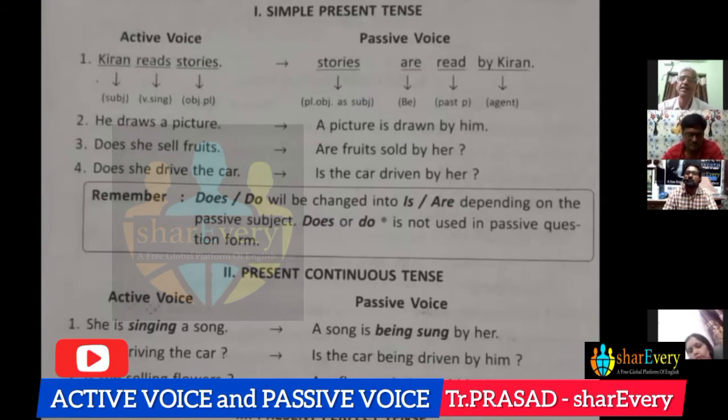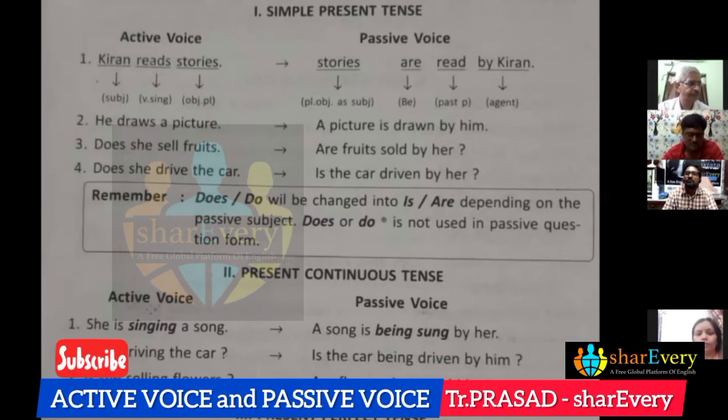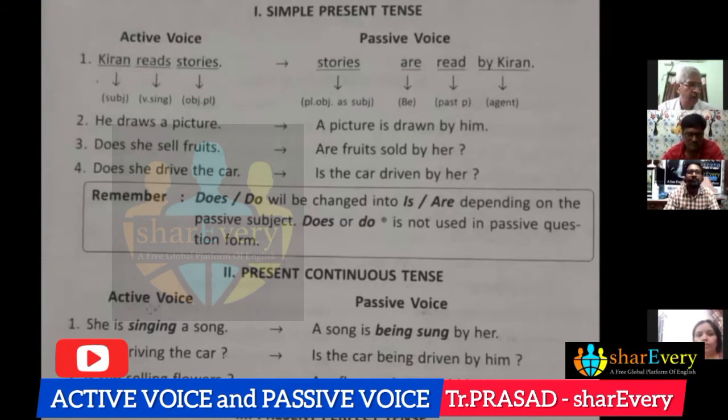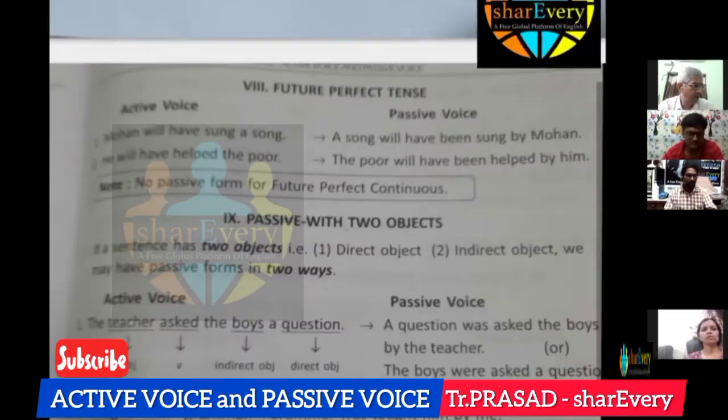So declarative sentences, interrogative sentences, and imperatives. We have to follow different patterns according to the kind of the sentence given there. And for past perfect continuous also, there is no passive voice. Okay. Just by understanding the present tense, we can easily understand the past tense conditions also.